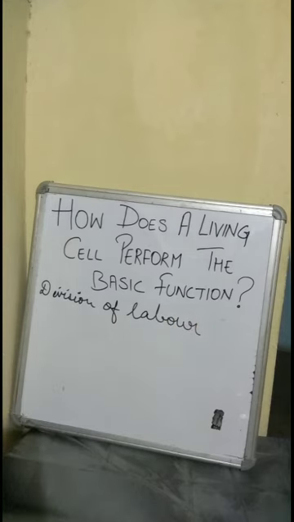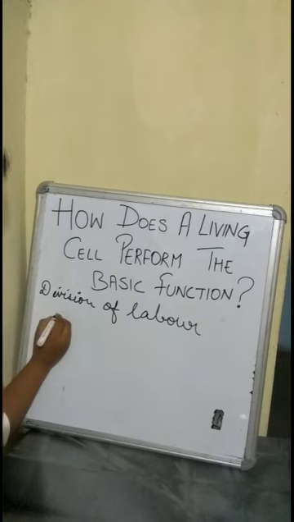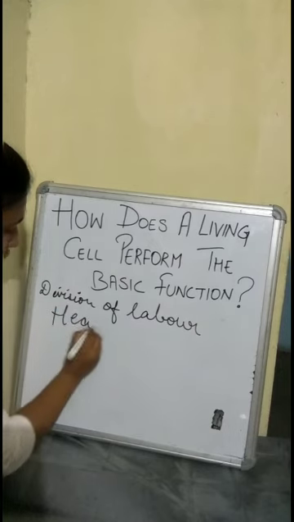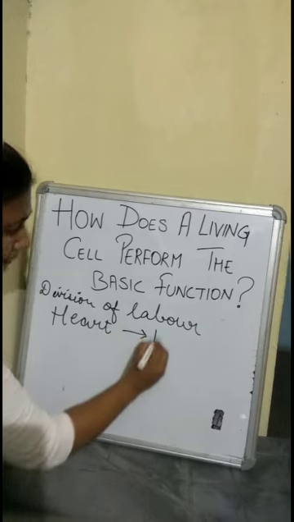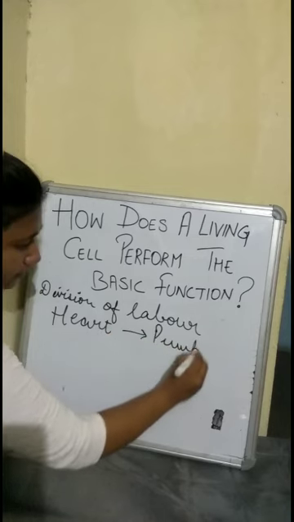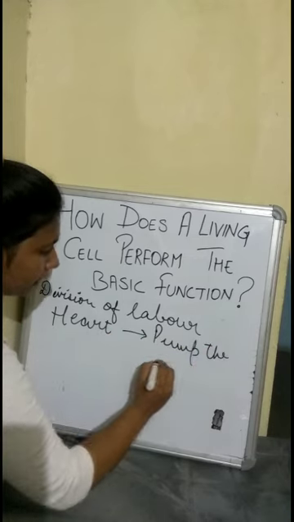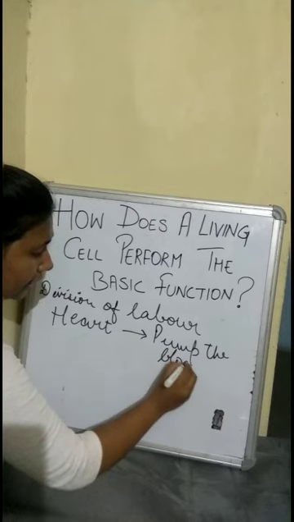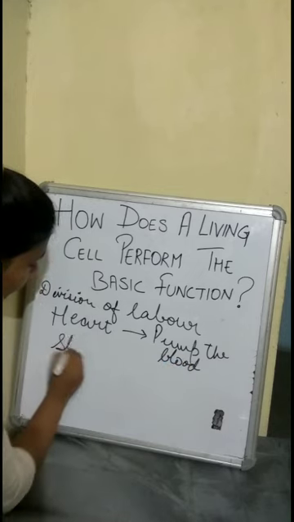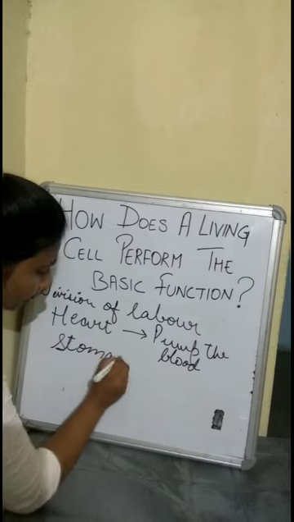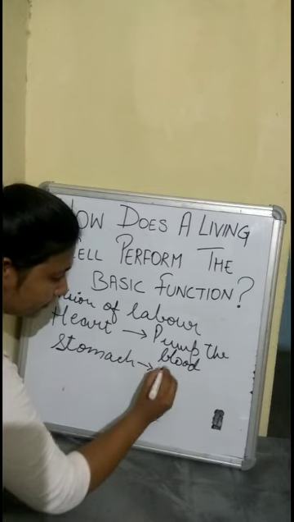That is, the complete work which has to be performed in a multicellular organism has been divided throughout the body. For example, humans have a heart to pump the blood, and they also have a stomach to digest the food.